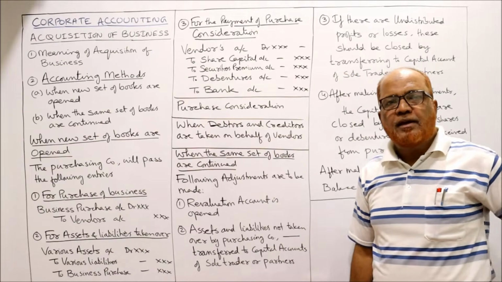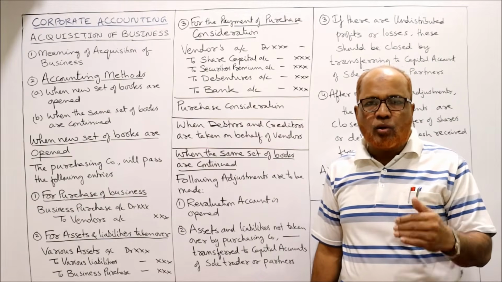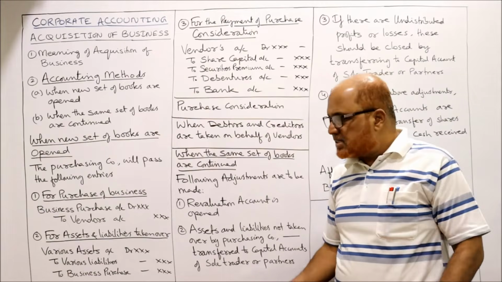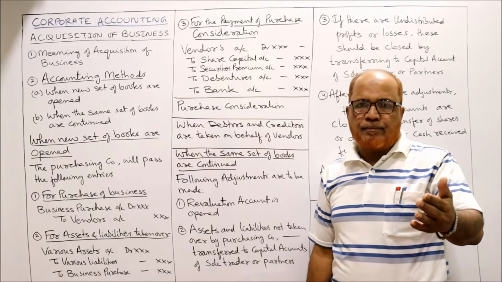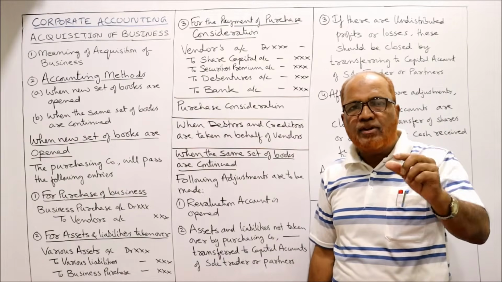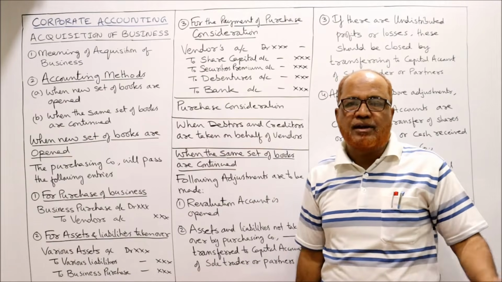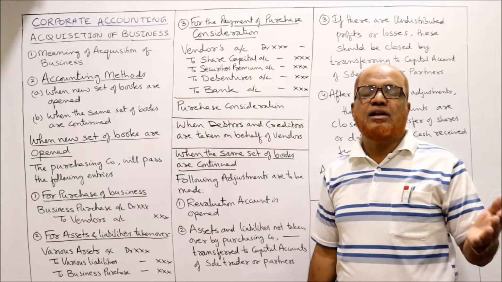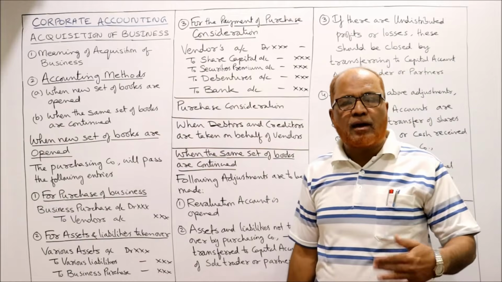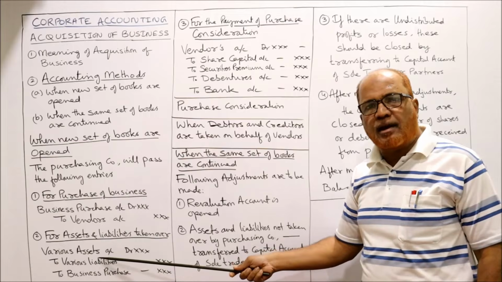Then the second entry will be the entry for taking over of all the assets and liabilities of the vendor. So the company will debit all various assets. For example, the vendor's assets are land and building, plant and machinery, furniture, stock, debtors. Individually we debit all various assets. Then credit various liabilities. Suppose the vendor is having different liabilities like sundry creditors, bills payable, outstanding expenses, bank overdraft. These are all the liabilities. So debit all assets, credit all liabilities.